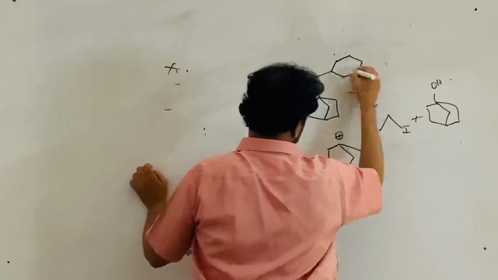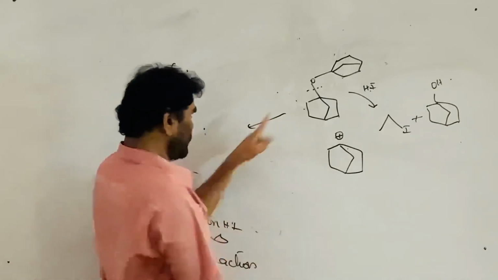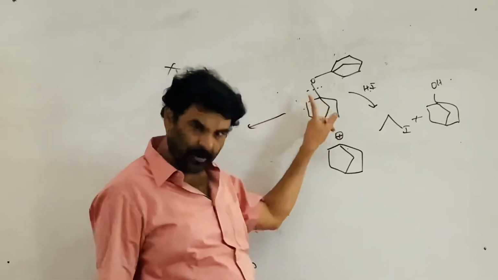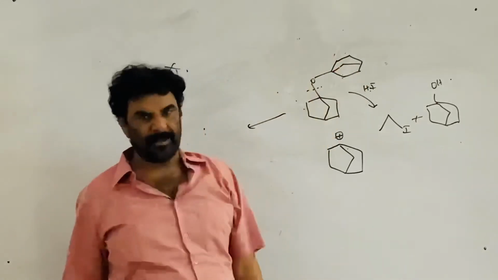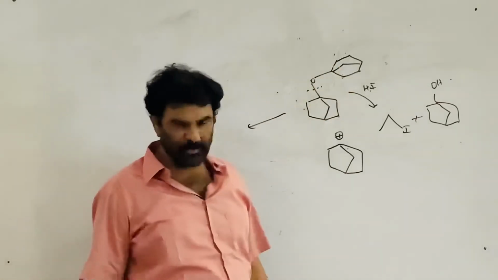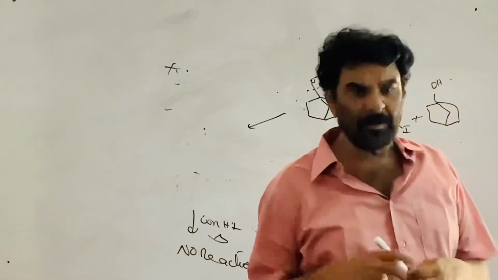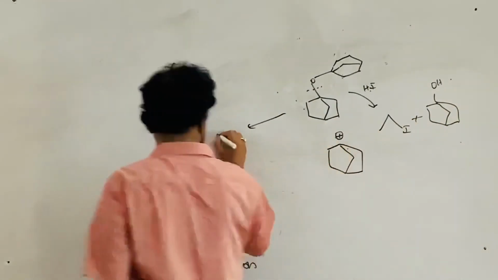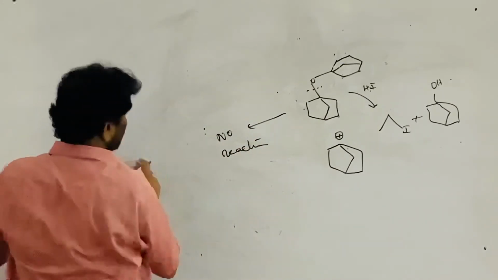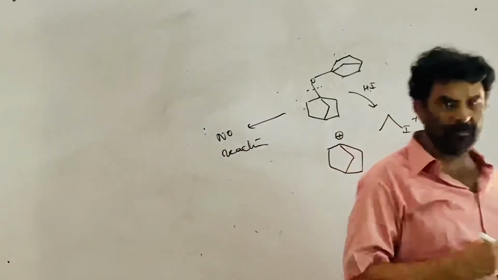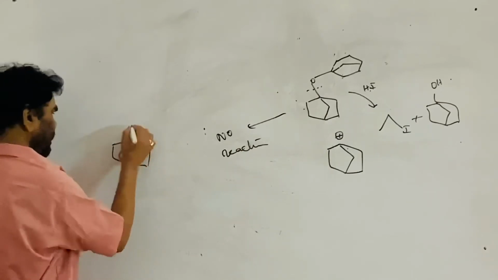Suppose instead this is also a similar bicyclic system, then SN1 is not possible and SN2 is not possible. It is tertiary, so SN2 is not possible, and SN1 is not possible because of Bredt's rule. Therefore, no reaction at all.